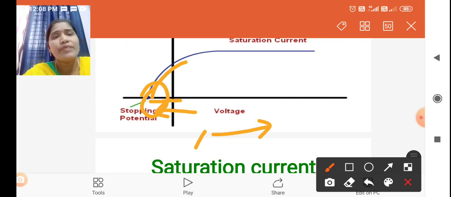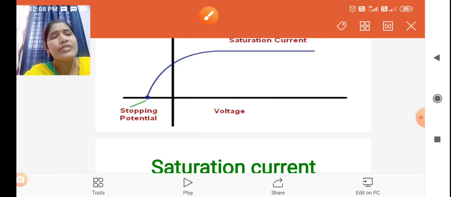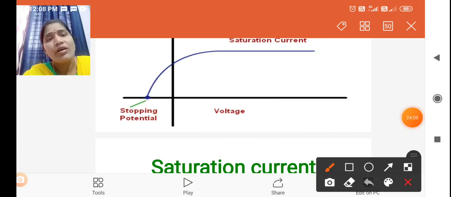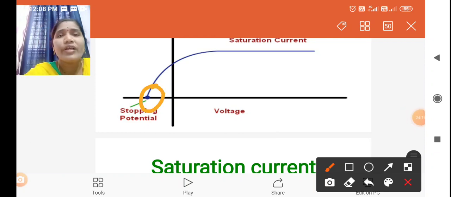At this point it becomes zero. That potential, at which the current becomes zero, is called the stopping potential. Okay, next one.